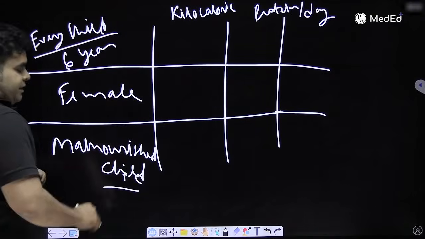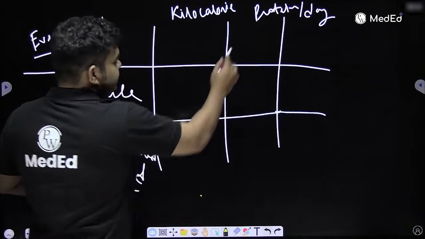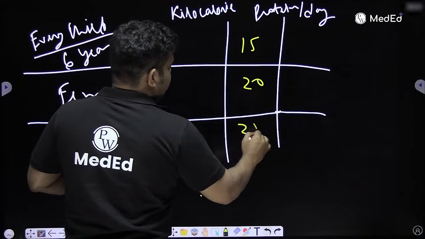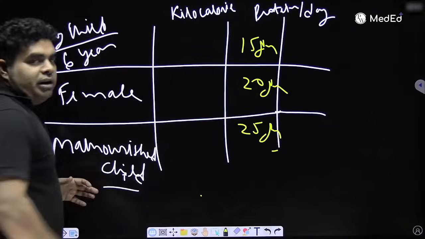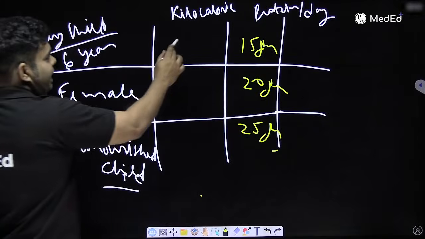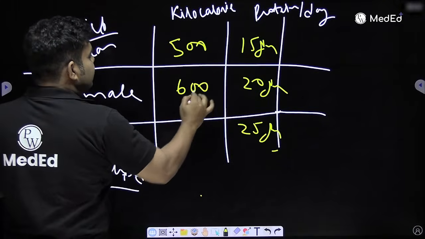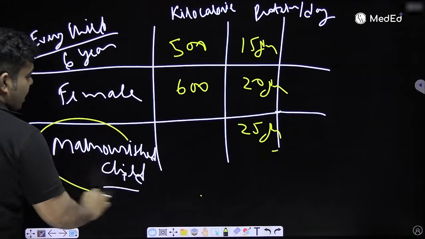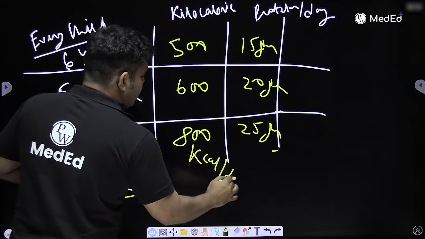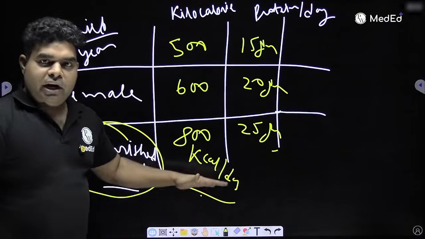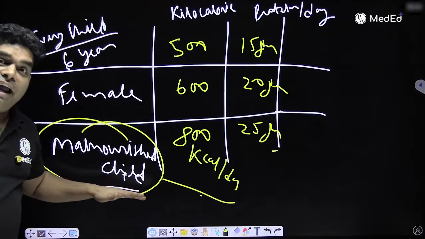And see how easy it is to remember. The protein they get is 15, 20, 25 gram per day. So simple. 15, 20, 25. And the kilocalorie they get is 500, 600, it should be 700. But because it's a malnourished child, let's give 100 extra, 800 kilocalorie per day. So 15, 20, 25, 500, 600, and then directly 800.